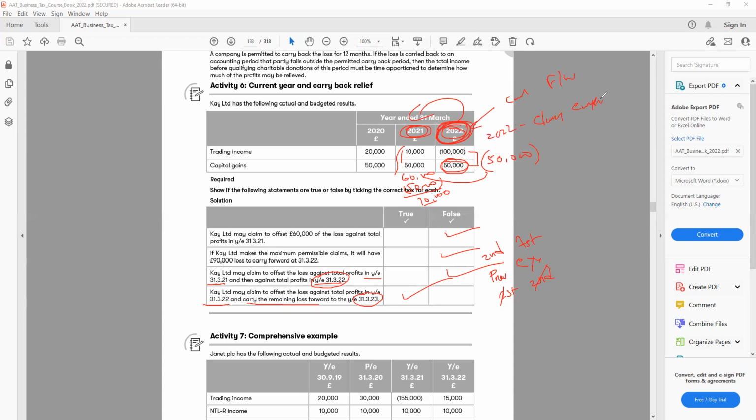So current year. After the current year claim, either I can carry it forward or I can carry it back. There is no problem for that. First, I need to make the current year claim. After the current year, I can carry it back and I can carry it forward. Both are allowed. But first, I need to make a claim for the current year. And I can only claim 1 year back, and carry forward is unlimited. I can do it for an unlimited period. All right. I think that's it.